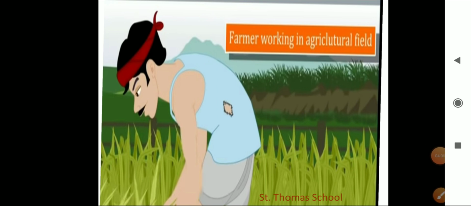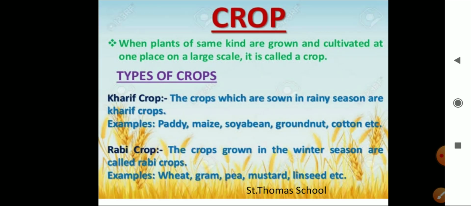Now, agricultural practices. Here you can see the farmer is working in an agricultural field. Next, when plants of the same kind are grown and cultivated at one place on a large scale, it is called a crop. What is a crop? I repeat, when plants of the same kind are grown and cultivated at one place on a large scale, it is called a crop.